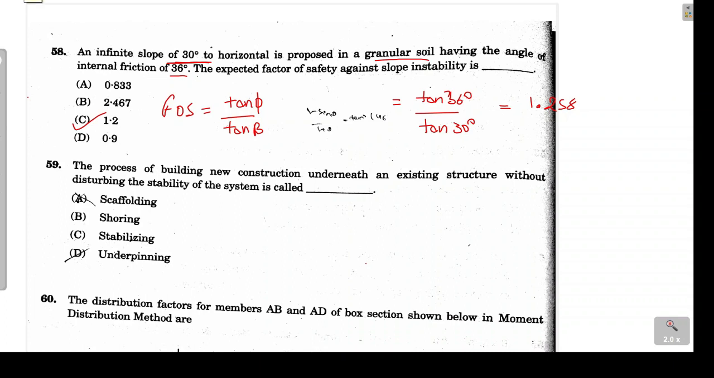Next is 59th problem. They are asking the process of building the new construction underneath an existing structure without disturbing the stability of the system is called. So already a building has been constructed, but we are supporting that building and we are doing certain construction for that. The support mechanism that we are providing, what is that called? That is basically called underpinning. So underpinning is basically a support mechanism to strengthen the structures.